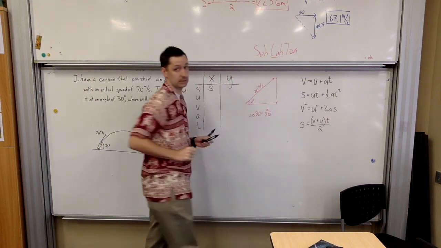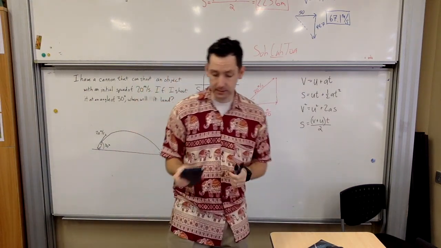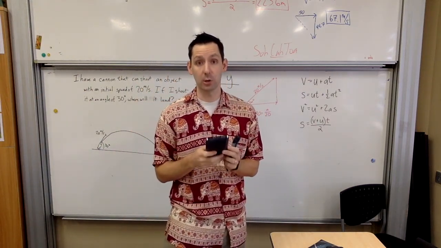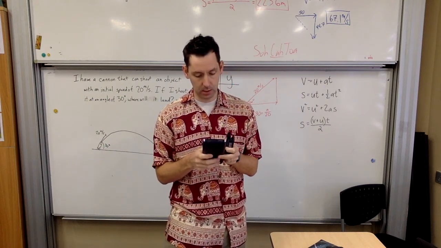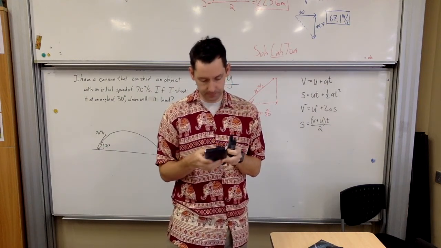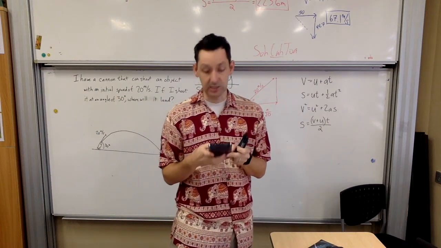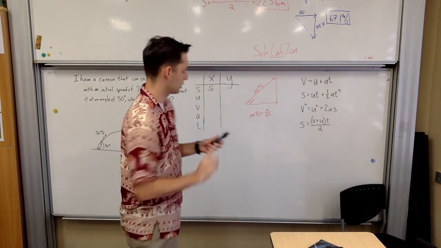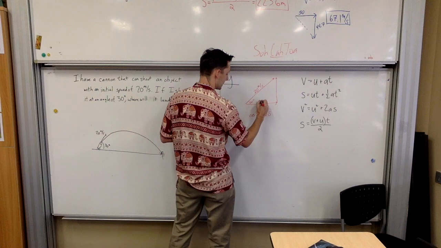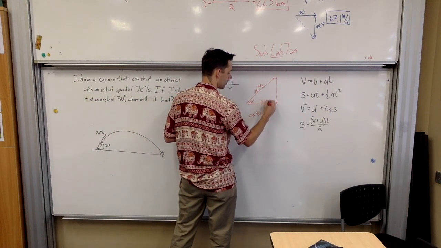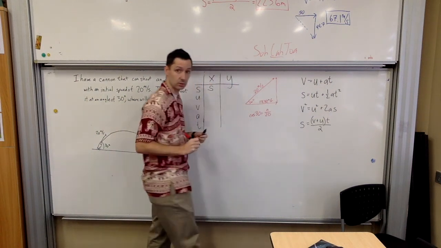This is ridiculous. Okay, it's not sine, is it? It's 20 cosine 30. So 20 cosine 30, which is going to give me 17.32. So I'm going to write that down. 17.32 meters per second is the horizontal.